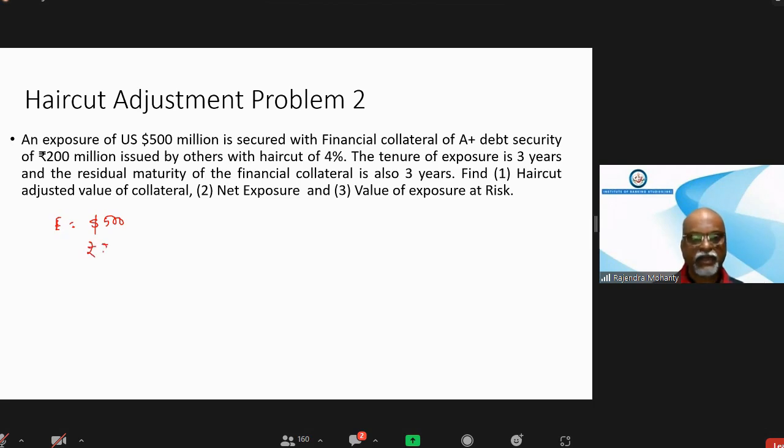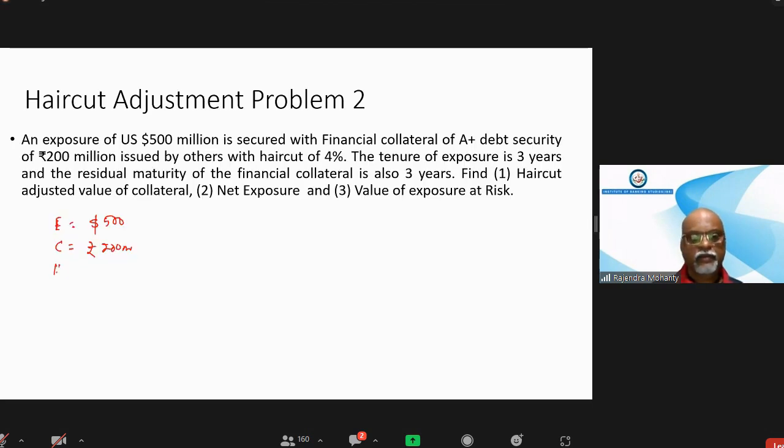HC is 0.04. Tenure of exposure is 3 years and collateral is also 3 years, so there is no tenure mismatch. Only currency mismatch will be there.